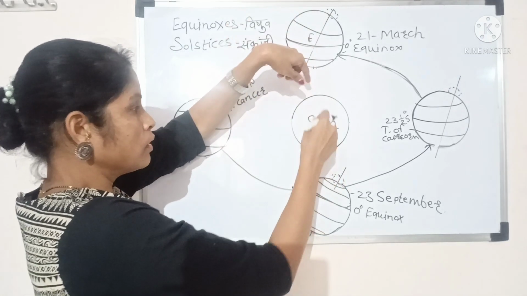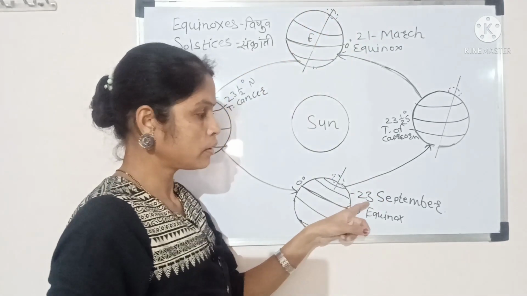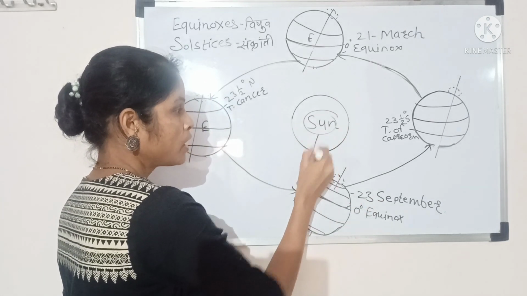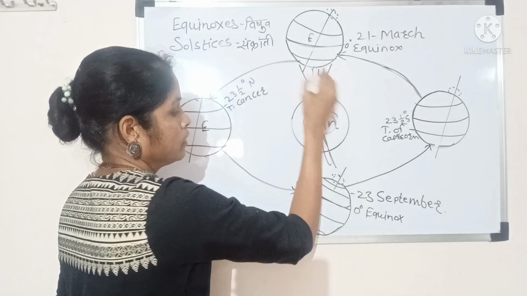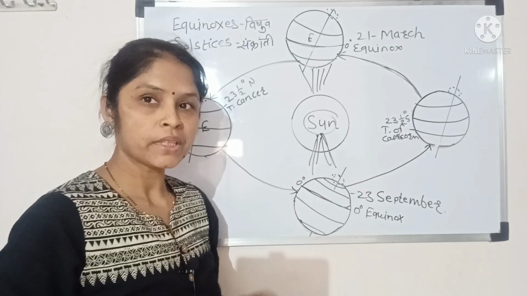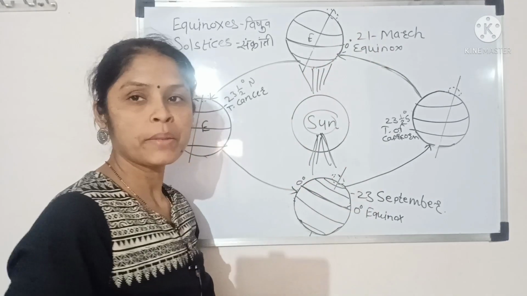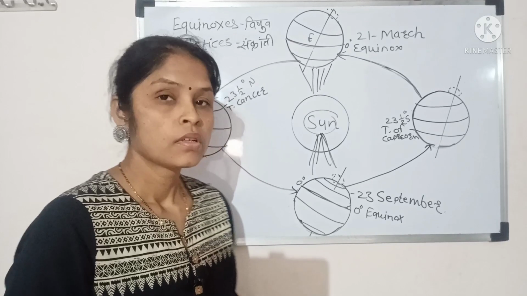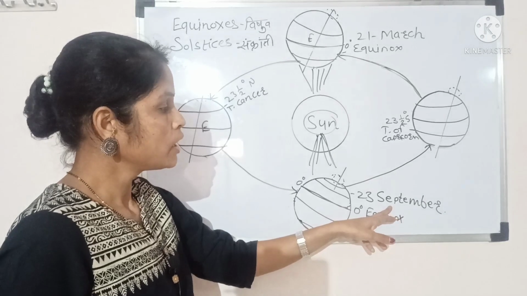So during these equinoxes, on 21st March and on 23rd of September, on these two dates the rays of the sun directly shine here, and that's why it is known as the equinoxes. समप्रमाणामध्ये सूर्यकिरणे इक्वेटरवरती 21 मार्च आणि 23 सप्टेंबरला समप्रमाणात पडतात, म्हणून त्याला विषुव असं म्हटलं. So these 21st March and 23rd of September are known as equinoxes.